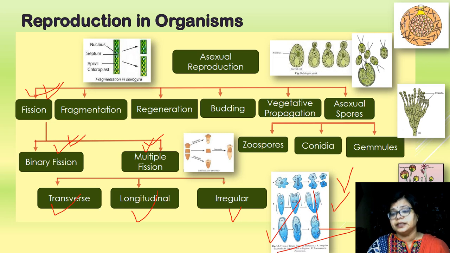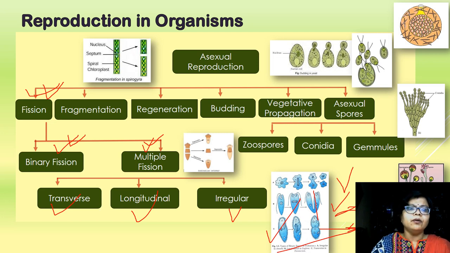When the favorable condition comes, it bursts open and all these structures come out and give rise to new organisms. So here the fission of the nucleus occurs multiple times and many organisms are produced on the onset of favorable condition. It is common in Plasmodium.